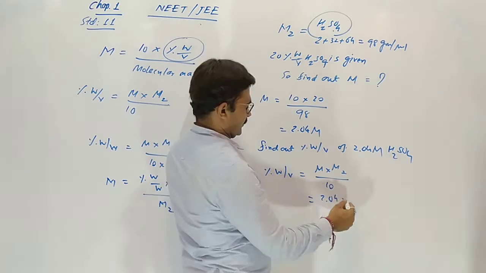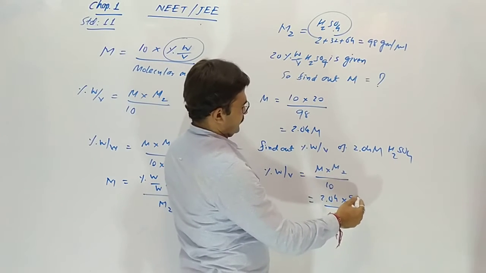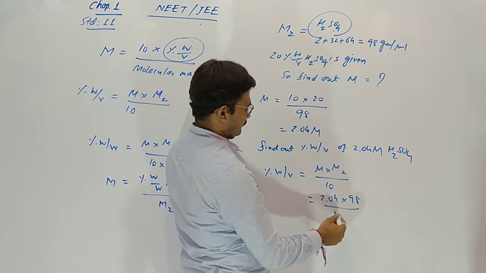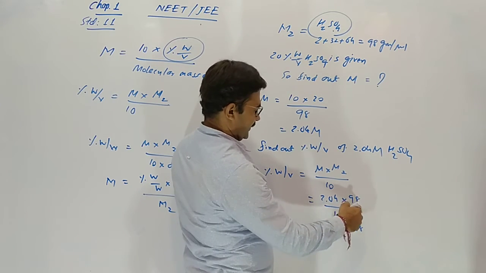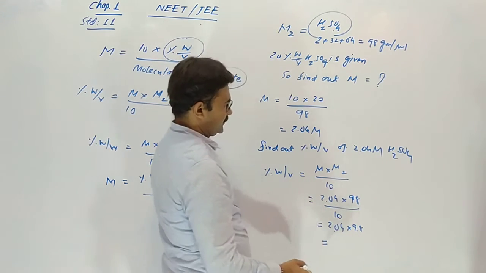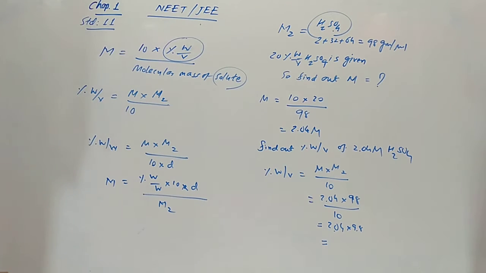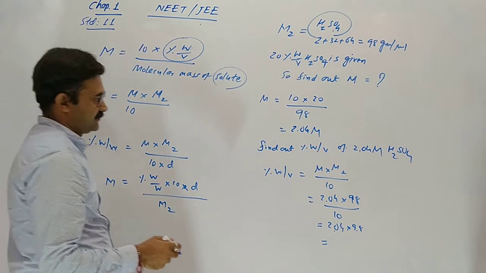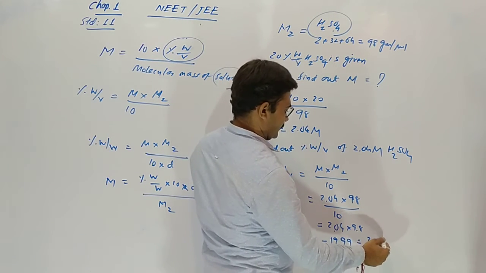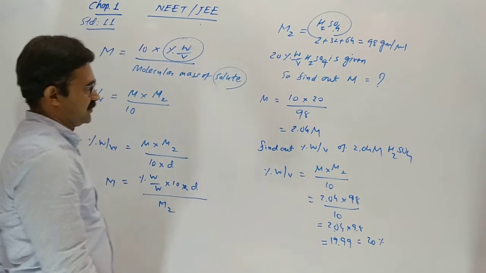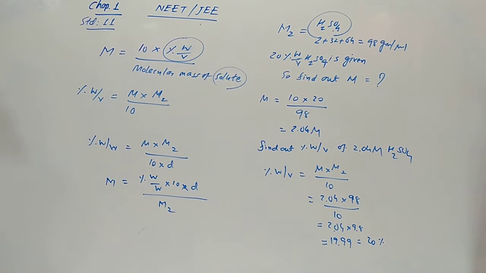Molarity is 2.04, molecular mass 98, divided by 10. So 98 divided by 10 is 9.8. Multiplying 9.8 into 2.04 gives 19.99, so rounded off, 20%. Understood?